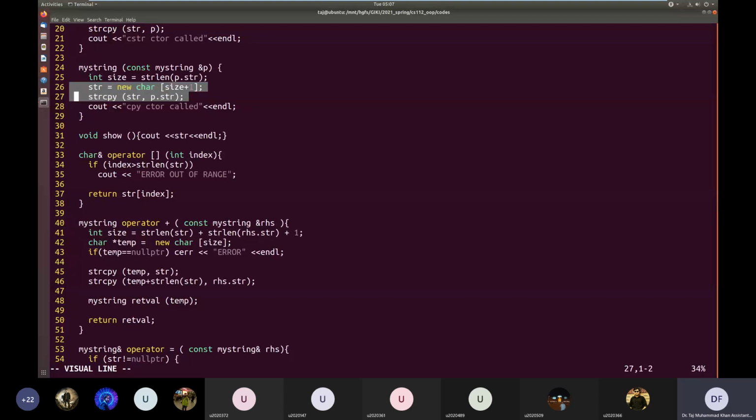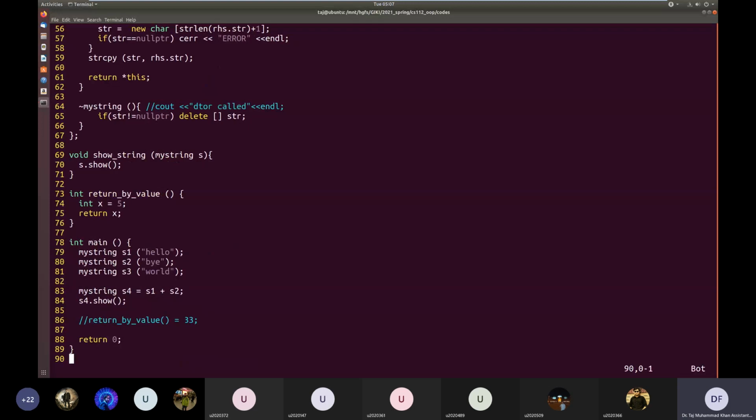So this is a costly operation, especially keeping in view the fact that this object which is being copied, the temp object, is only a temporary object.